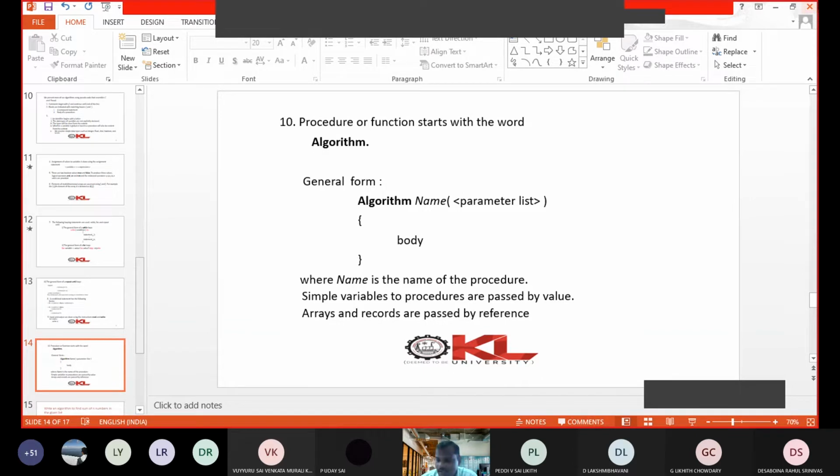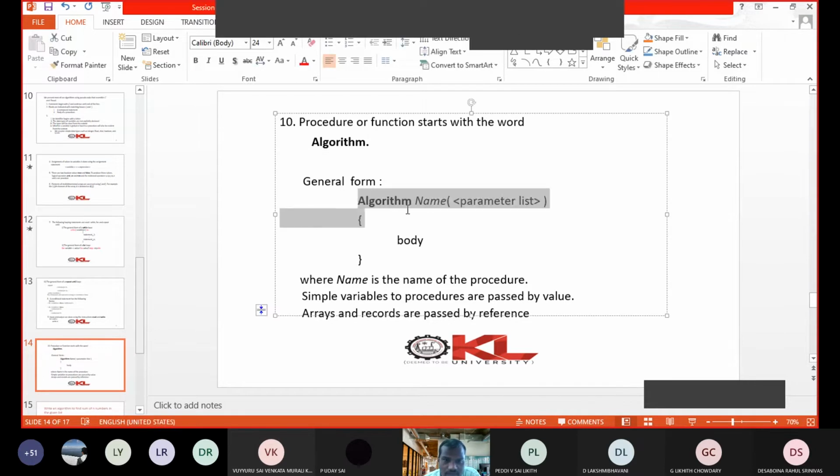Normally, the algorithm starts with the keyword algorithm, followed by the name of the algorithm, followed by the parameters list. If it takes some parameters as input, we need to supply them. After this, you write the body of the algorithm, a set of statements. These are represented using your for loop, while loop, do while loop, simple statement, assignment statement, whatever it is.